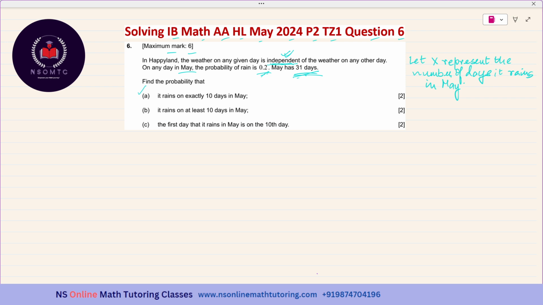Yes, you can, because there are two outcomes, either raining or not raining. There is a fixed number of trials, 31 days, and the weather on one day is independent of the weather on any other day. So this is a case of a binomial distribution. Therefore, x is a binomial distribution variable. The number of trials is 31, that is the number of days in May, and the probability of success is 0.2. Success is rainy.